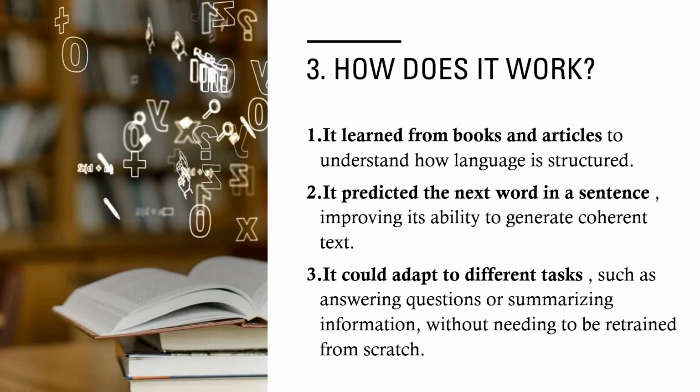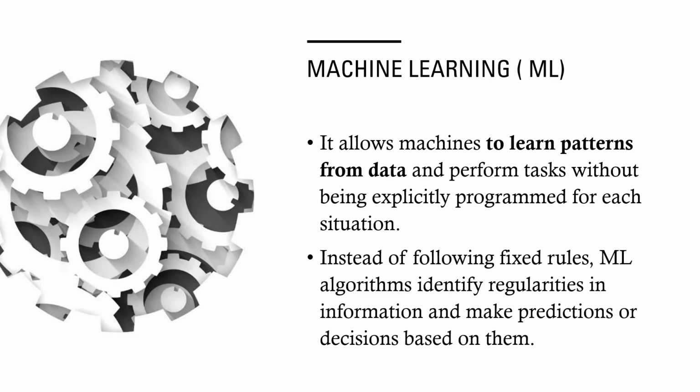1. It learned from books and articles to understand how language is structured. 2. It predicted the next word in a sentence, improving its ability to generate coherent text. 3. It could adapt to different tasks, such as answering questions or summarizing information, without needing to be retrained from scratch.